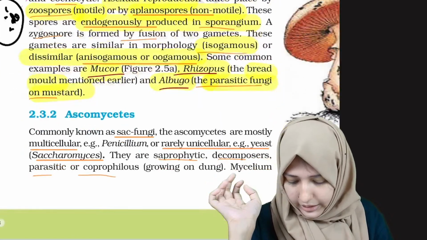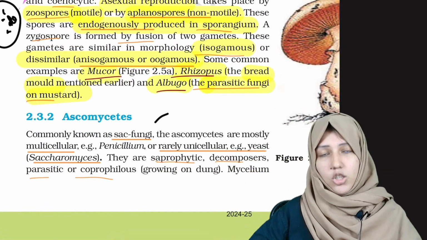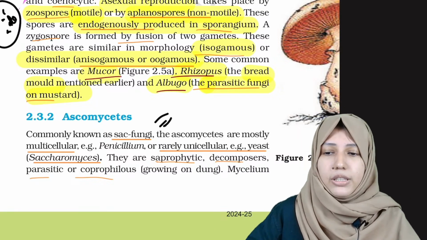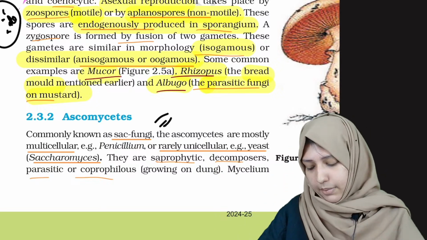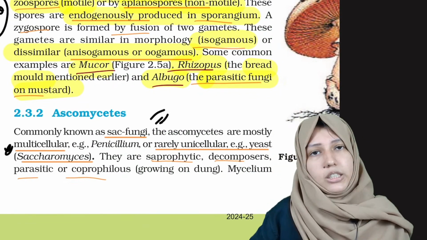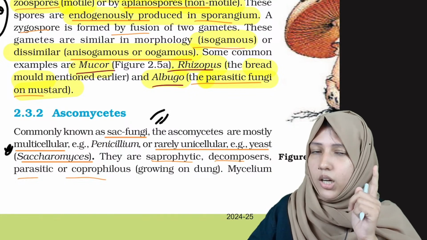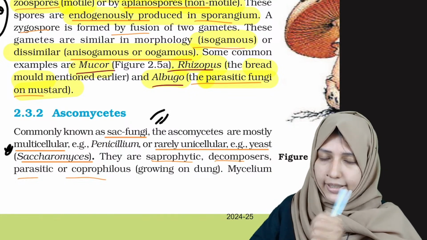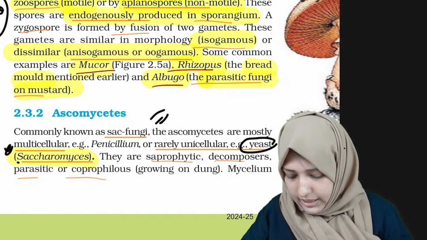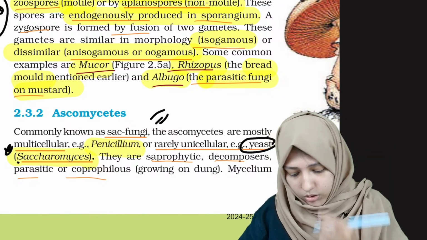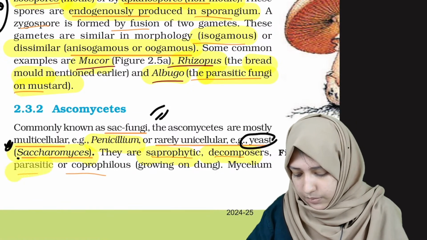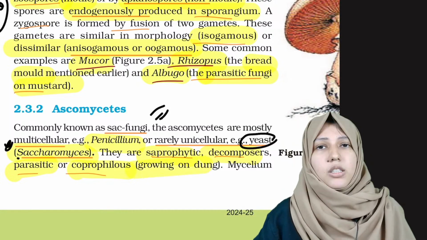Now let's go to the next group, ascomycetes. Ascomycetes are commonly known as sac fungi, whereas phycomycetes are commonly known as algal fungi. Ascomycetes are mostly multicellular, but there is one unicellular fungus, which belongs to ascomycetes, and that is yeast. Yeast is also known as Saccharomyces. Penicillium also belongs to the ascomycetes group. They are saprophytic, decomposers, parasitic or coprophilous. Coprophilous means growing on dung.